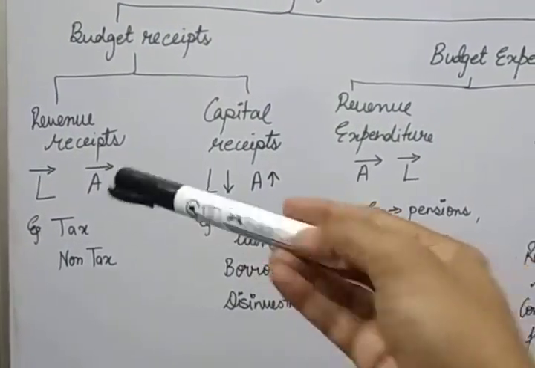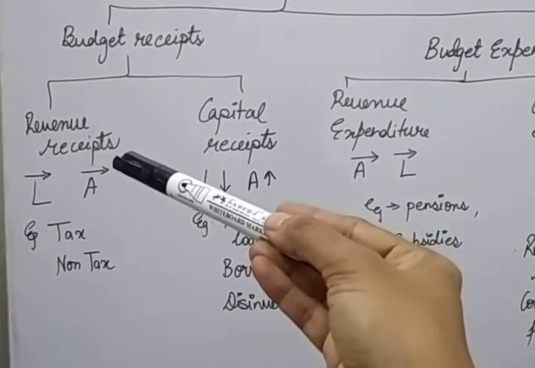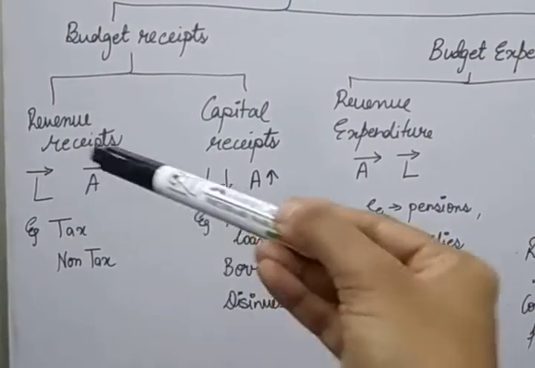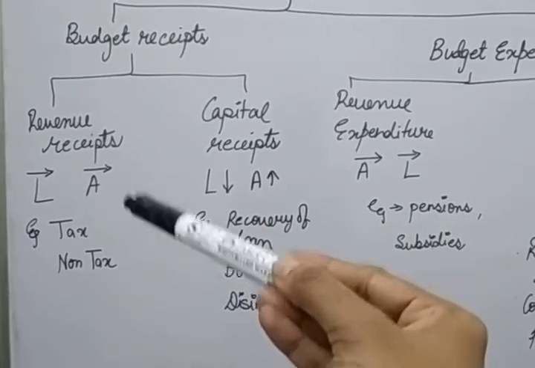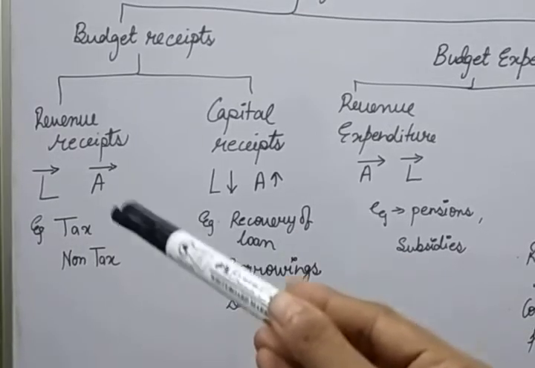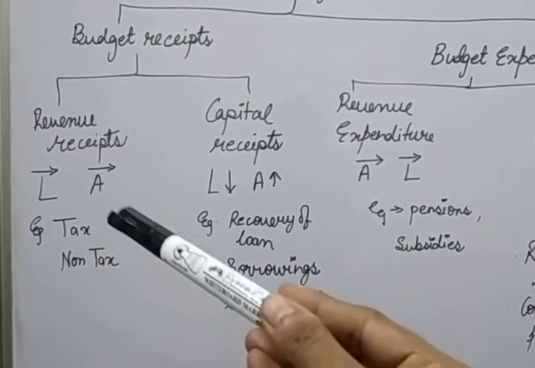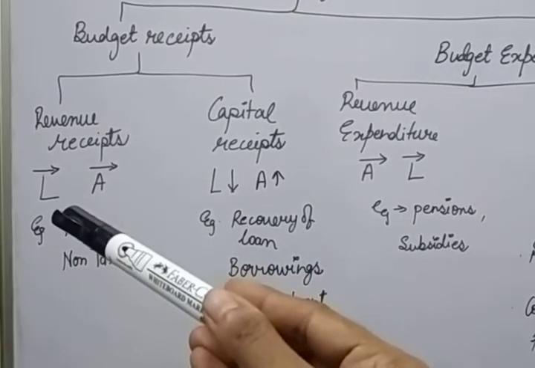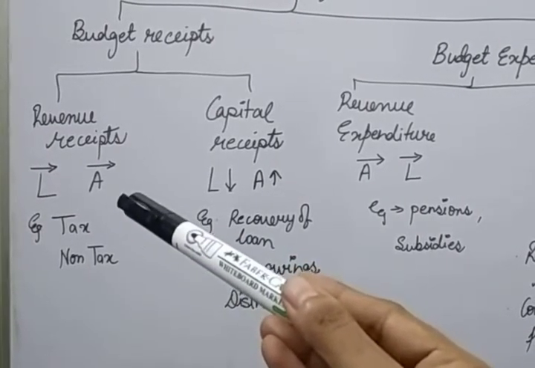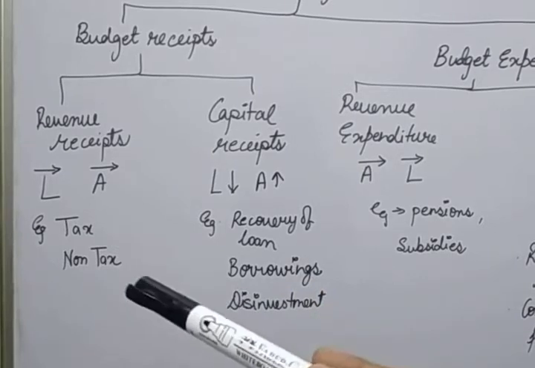Okay, that means revenue receipts are those receipts which neither create liability over the government nor reduce the assets. That means the government earns revenue from this, but by earning this type of revenue, it does not create a liability for the government and it will not reduce the assets of the government either. An example: tax and non-tax.